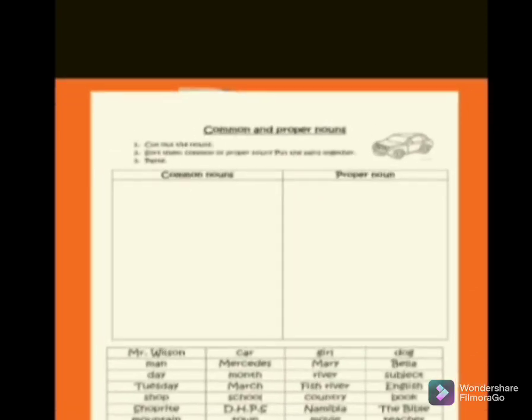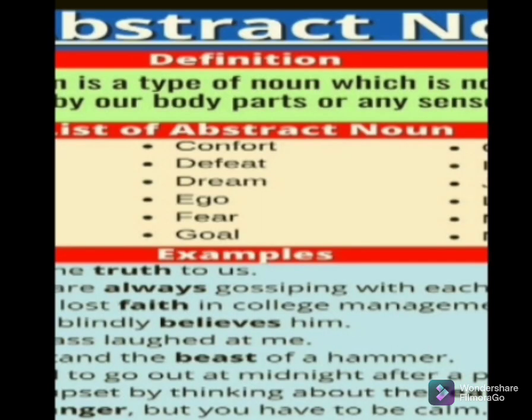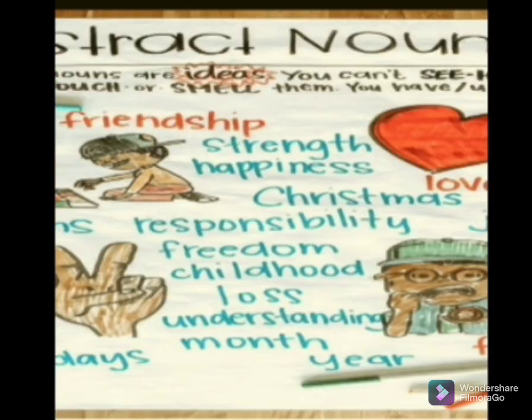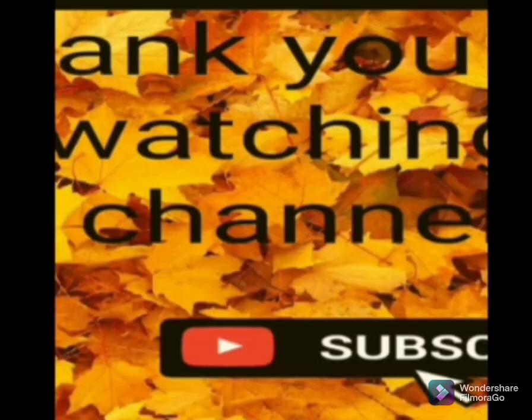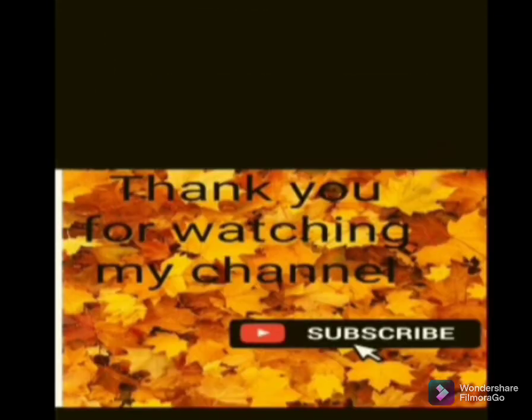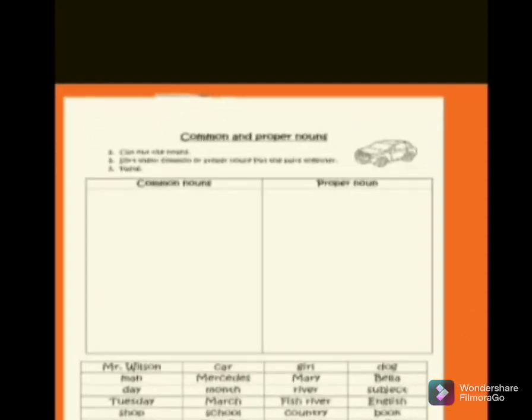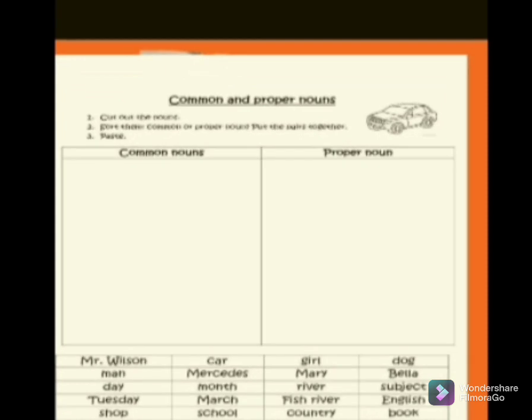Like teacher, doctor, girls, boys. These are common examples of common noun. And proper noun shows the specific person, place or thing, name of any person, name of any place, name of anything. Okay, it is the worksheet of common noun.